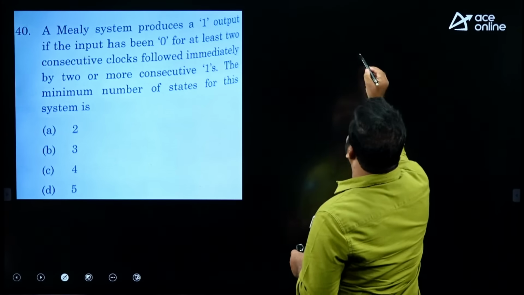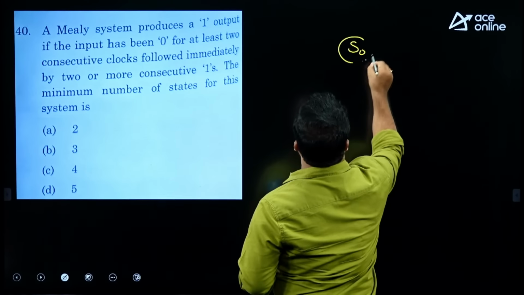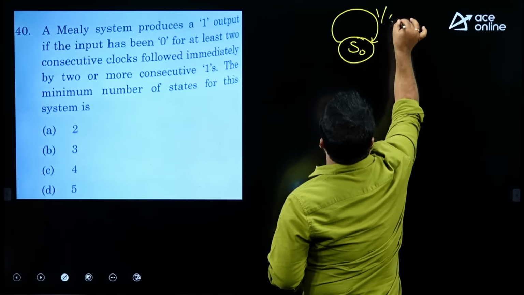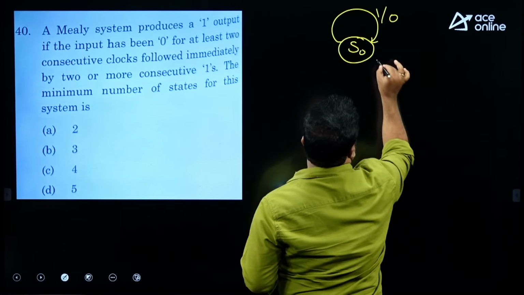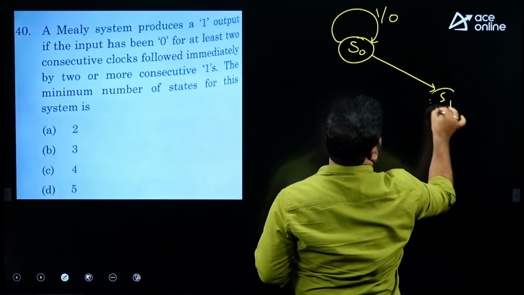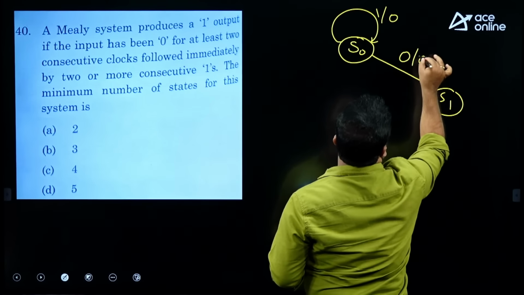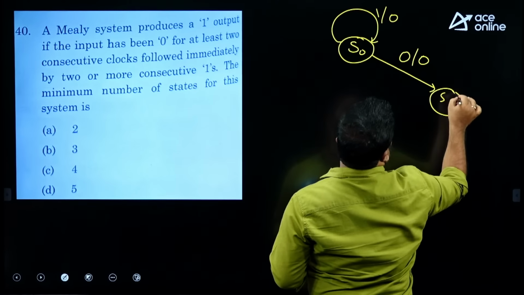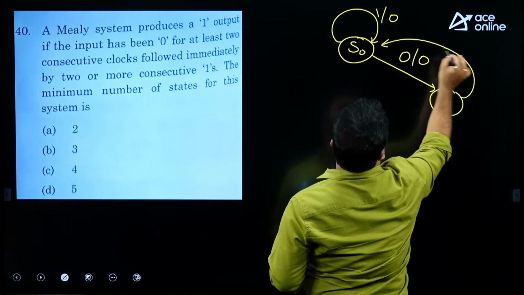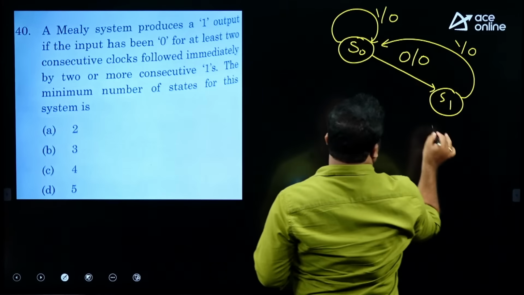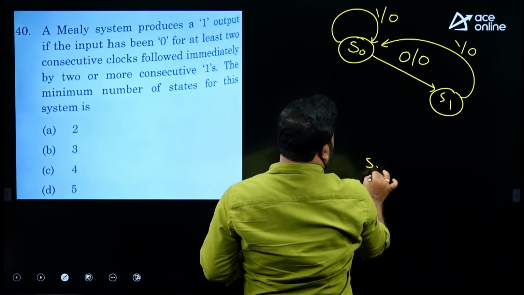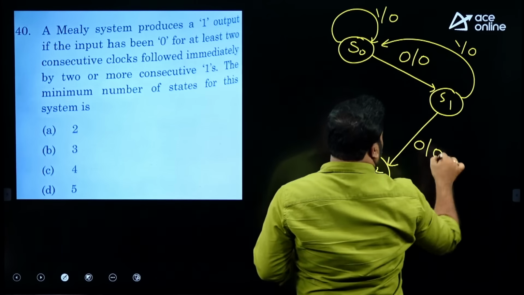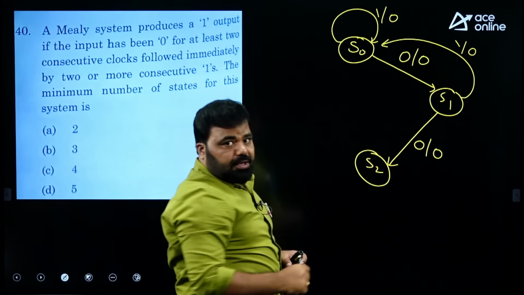Let me say the initial state is S0. If I get a 1, which is not required as the first bit, it is 1/0. If I get a 0, it changes to S1, so 0/0. If I get a 1, it goes back, so it is 1/0. If I get another 0 in S1, it goes to S2 because it has to be remembered, so 0/0. It has completed getting 2 zeros.